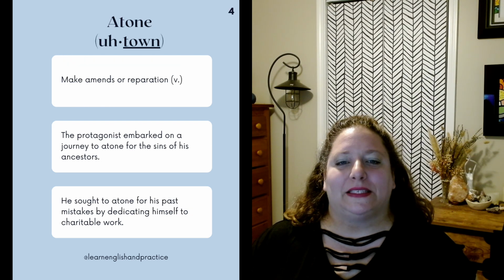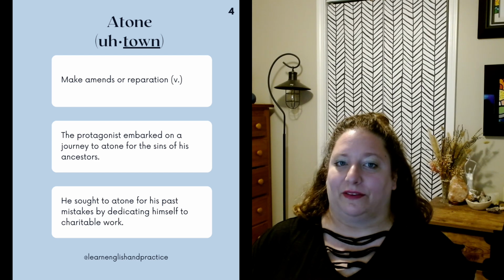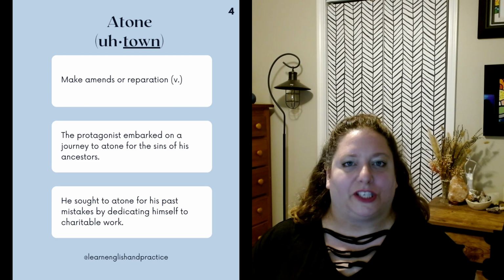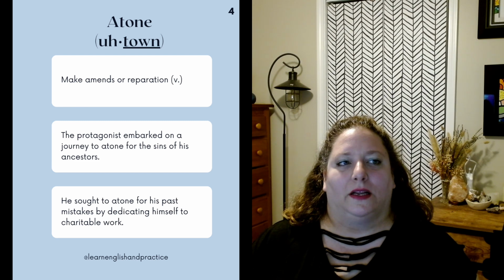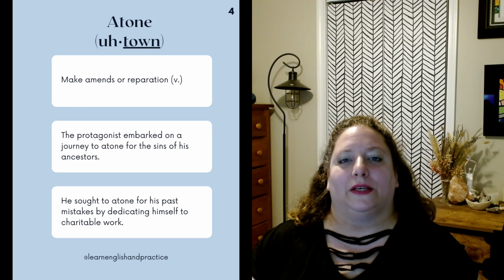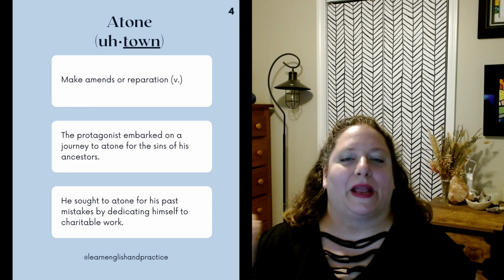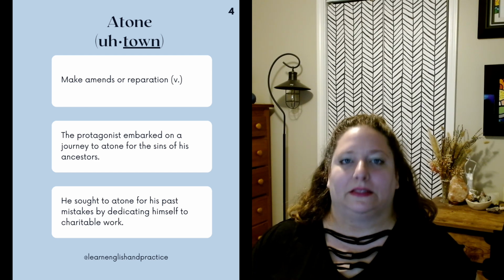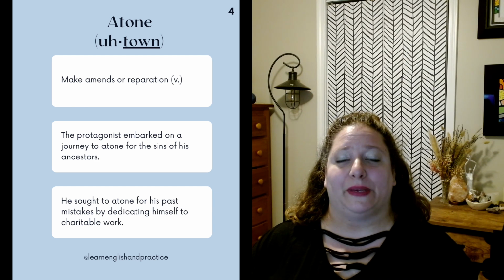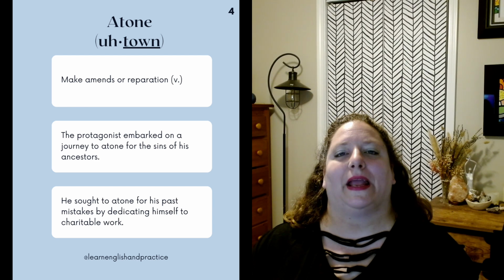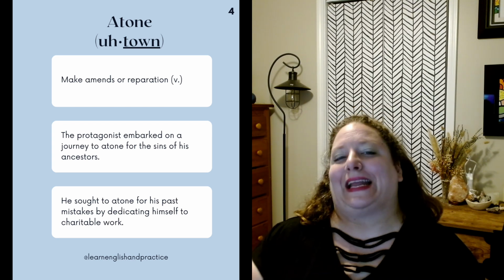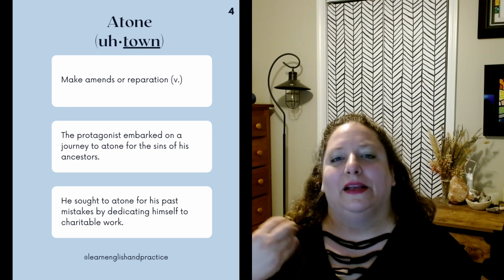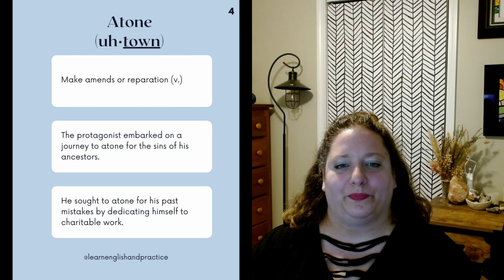Atone. This means make amends or reparation. It's a verb. So I learned this word in the context of having a Christian religious upbringing, and the context that I heard this word in was atoning for sins. So making amends for sins in order to seek forgiveness. So to atone for something is to be truly sorry and to make it right in some way. That second element, making it right in some way, making amends or reparation, is an important element of it.